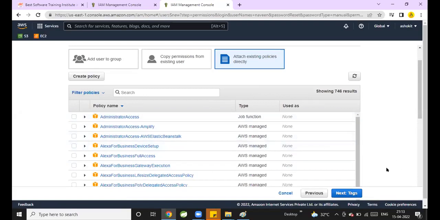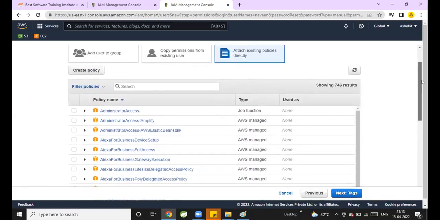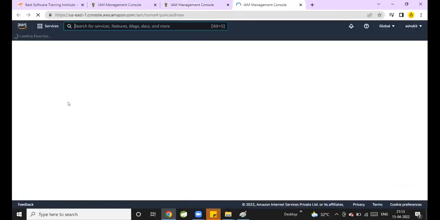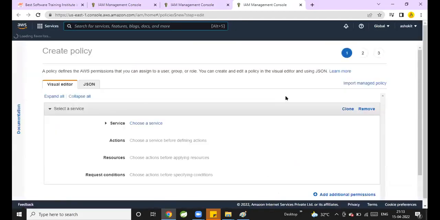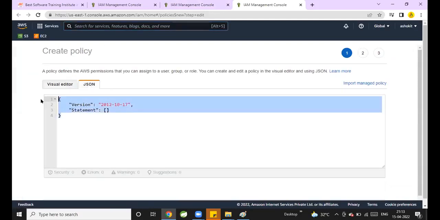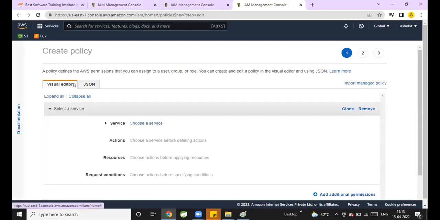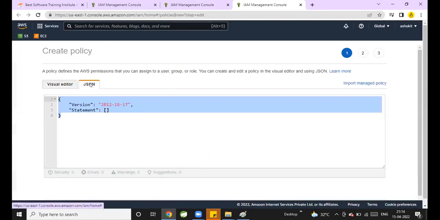Can we create a policy for the user now? For Naveen, can we create a policy now? Yes, click on create policy. How many ways can we create the policy? Two ways. What are the two ways? Either JSON or Visual Editor. If you know how to write the JSON file for the policy, you can write the JSON. But everybody may not be comfortable with JSON. That's why AWS has given two options. You can create the policy using Visual Editor, or you can write a JSON for the policy also.